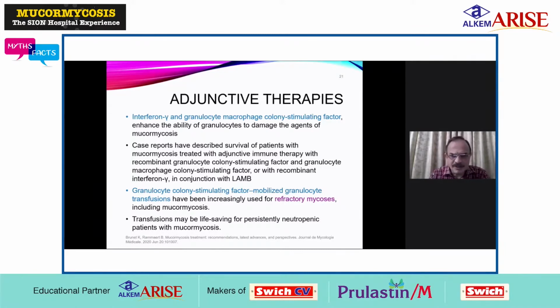Granulocyte colony stimulating factor mobilized granulocyte transfusions have been increasingly used for refractory mycosis, including mucormycosis. Transfusions may be life-saving for persistently neutropenic patients with mucormycosis.